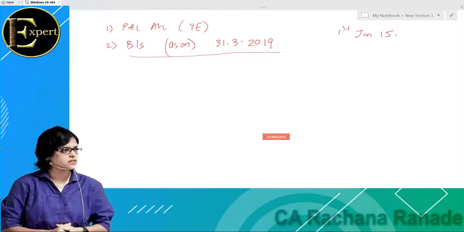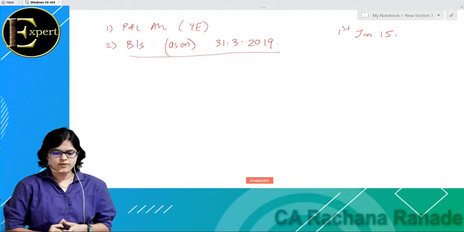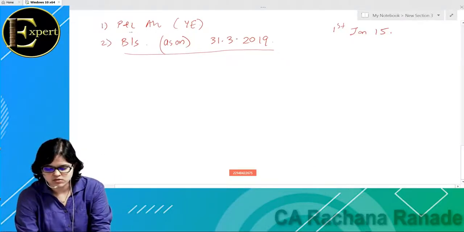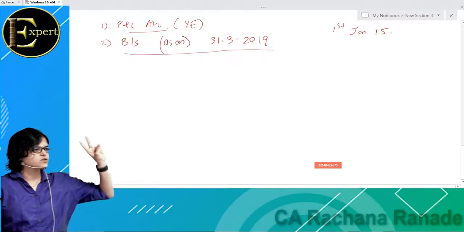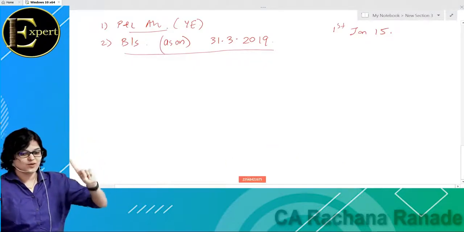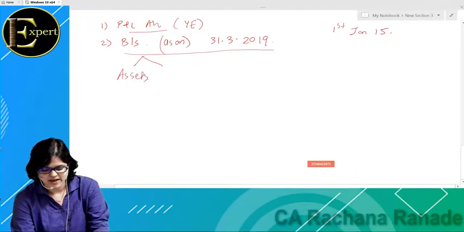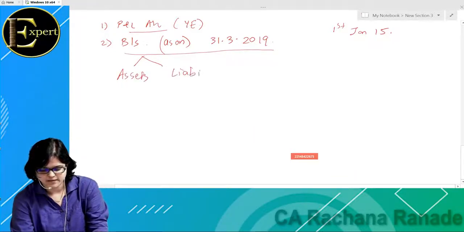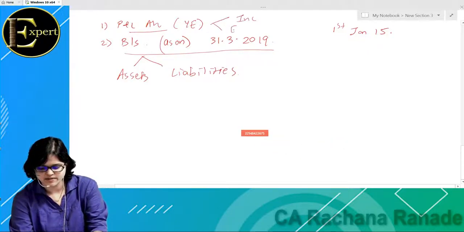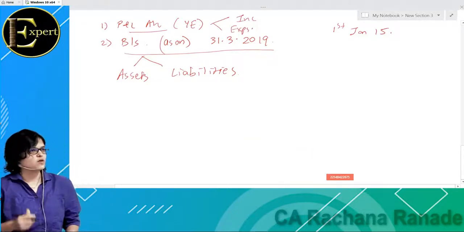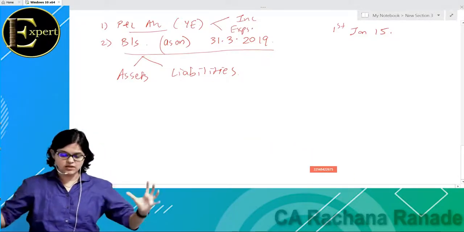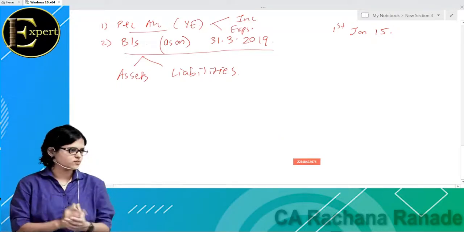Answer is yes, definitely. And if I'm talking about profit and loss account, do you remember what 2 points come in profit and loss account? Incomes. No. In balance sheet, we talk about two things. Assets. For balance sheet, what do you say? Assets and liabilities. And what about P&L? Incomes and expenses. Okay. So all the assets, all the liabilities as on 31st March.